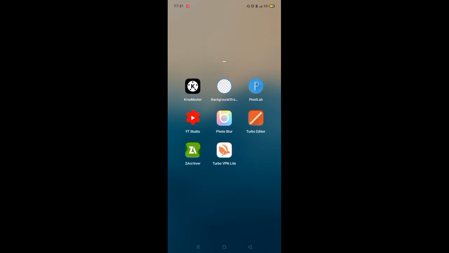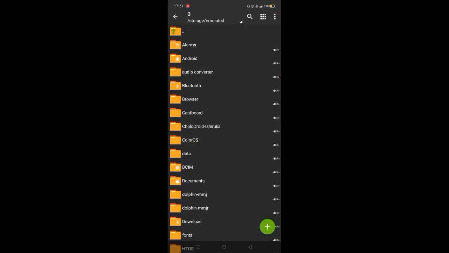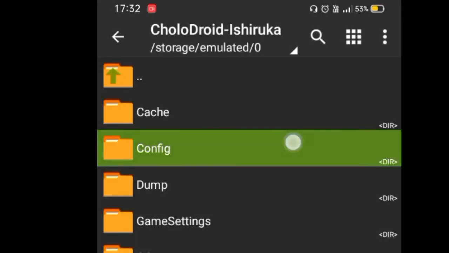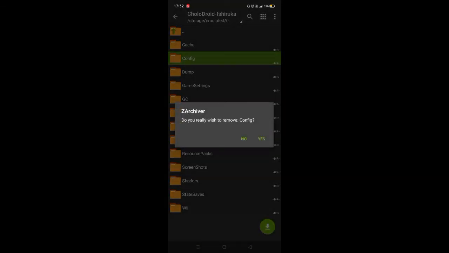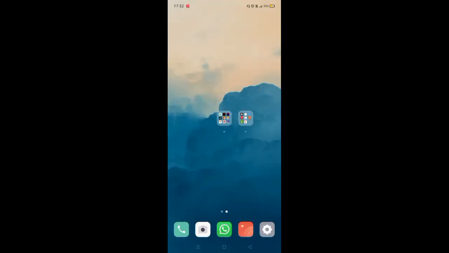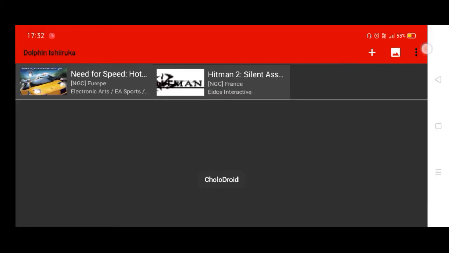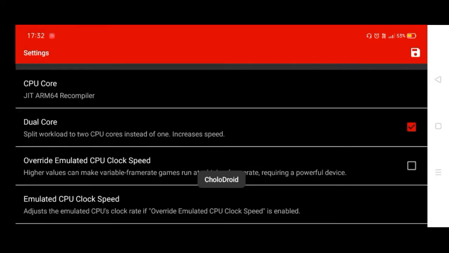Some people face issues like their characters automatically running or anything else, so I will tell you one more trick to solve this. You have to download ZArchiver, go to your Dolphin folder and then delete this config file, delete, and then go to your Dolphin emulator and you can apply the new settings.